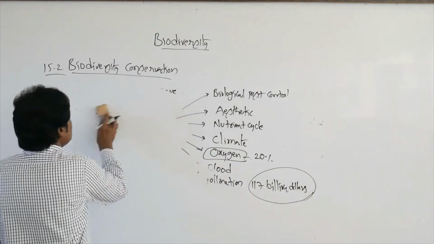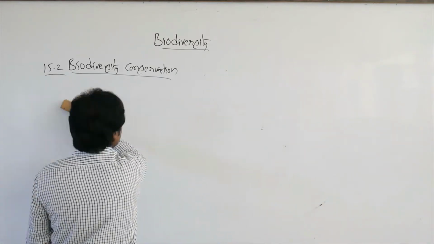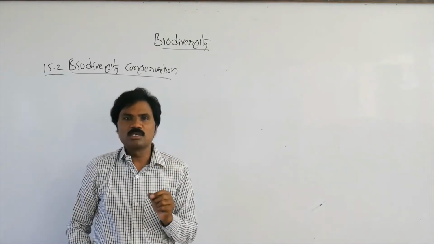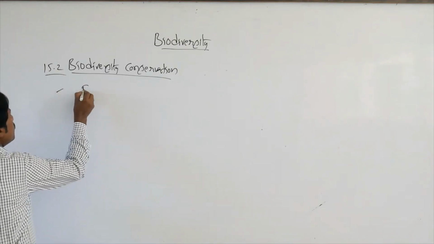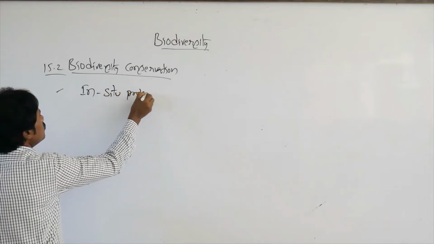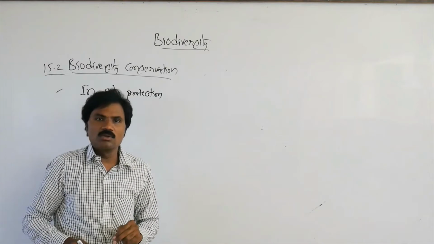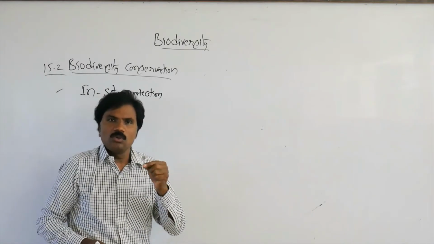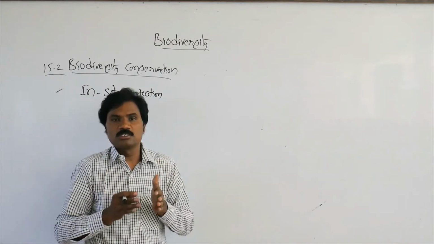That's why, what are the ways of protecting biodiversity? There are two important ways: one is in situ protection, and another is ex situ protection. How to conserve? There are two methods to conserve. One is in situ, another is ex situ. In situ means on-site, that means natural protection.